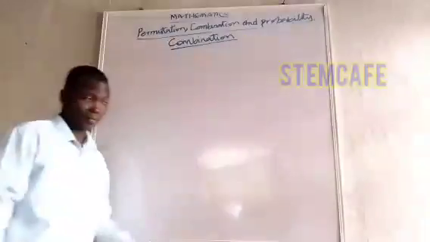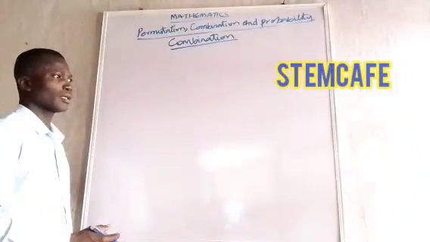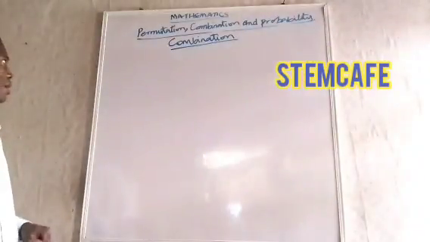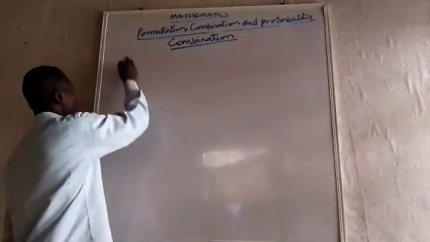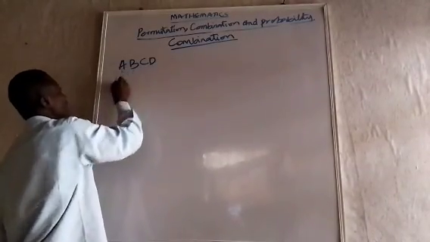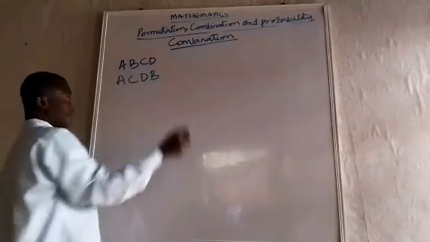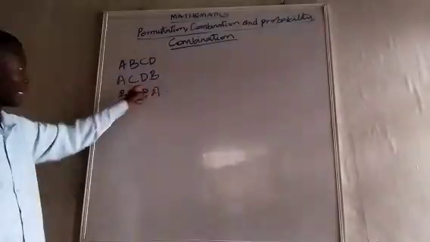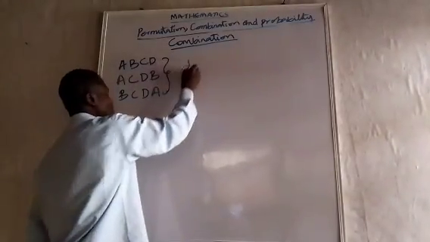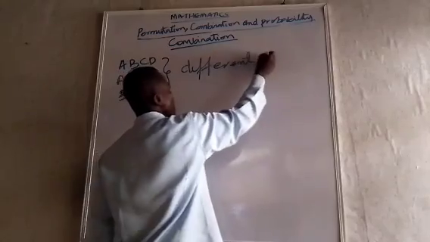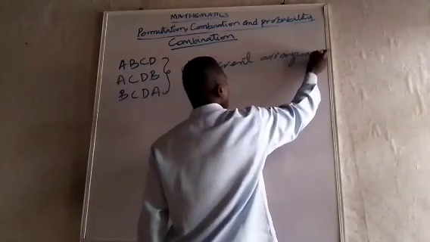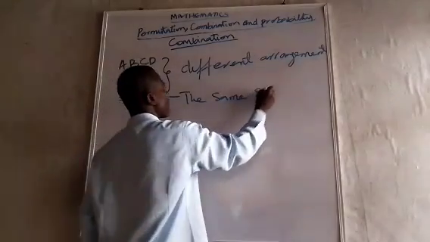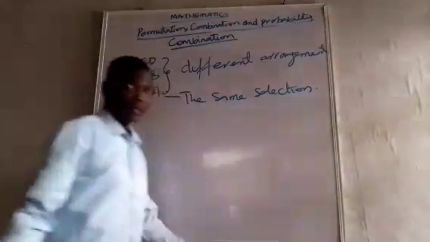Now, let's talk about combination. Combination is about selection of different groups of items or sets. What do I mean? When we were dealing with permutation, we have something like this: A, B, C, D, A, C, D, E, etc. We can also have B, C, D, A. In arrangements, you can see there are different arrangements. But they are the same selection.